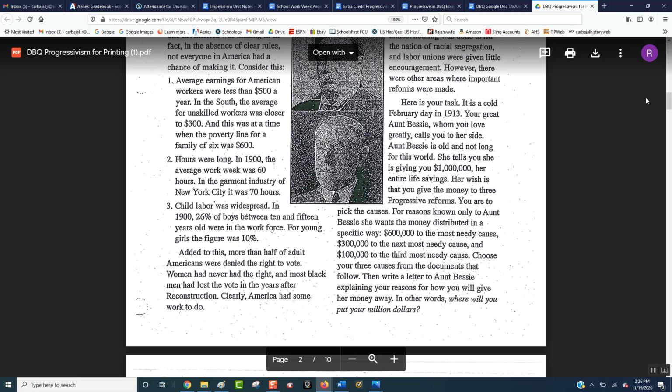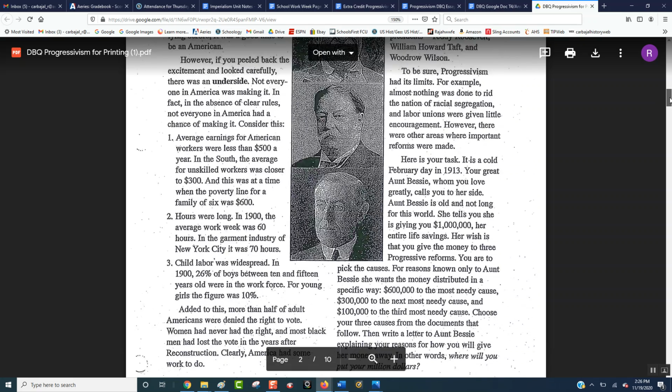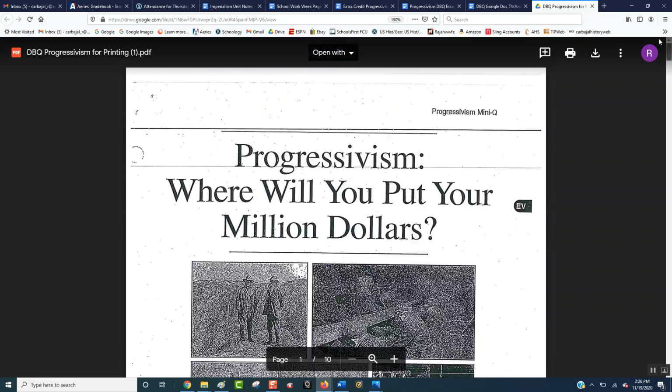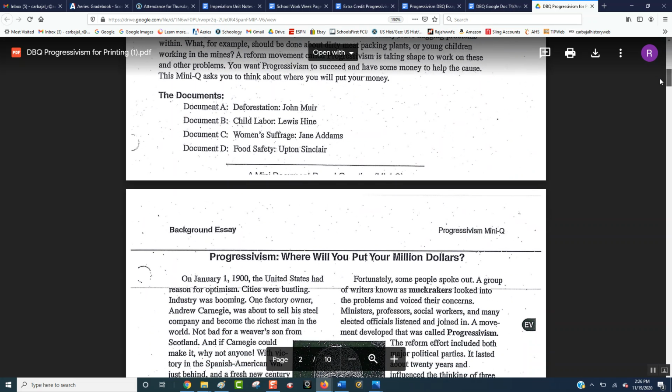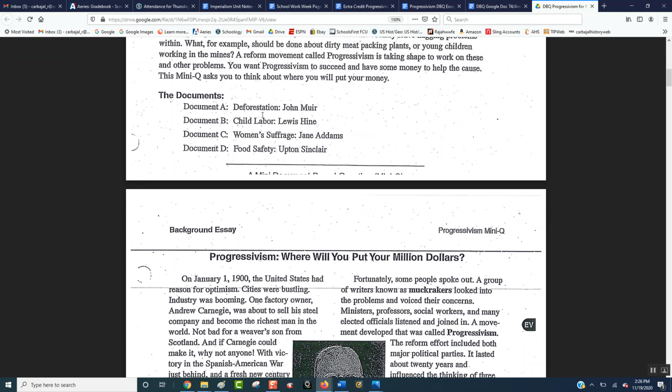So you have to choose from the 4 different causes that this DBQ discusses, and you can look on the very bottom of the cover page, right here where the documents say. Document A is for state deforestation, when they severely were cutting down trees and not planting them again. So the forests that used to be really, really thick and full of trees, all of a sudden they started disappearing. Child labor, children being sent to work in dangerous working conditions because simply the parents needed them to eat.